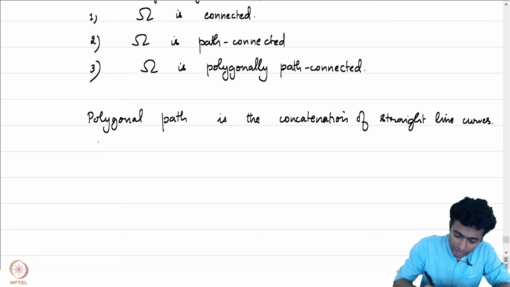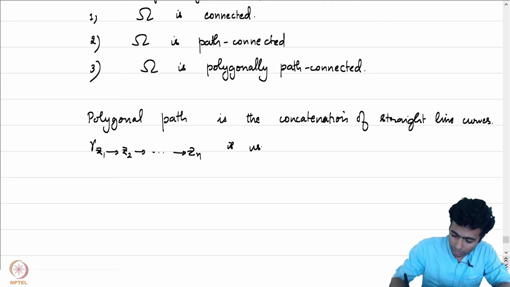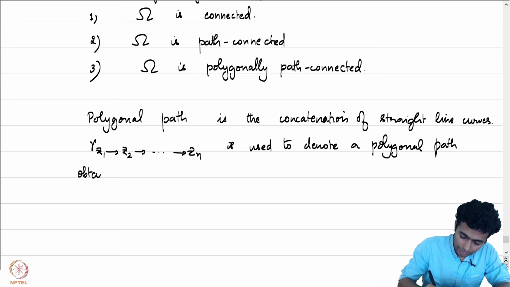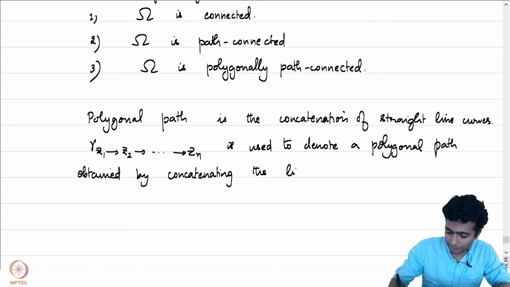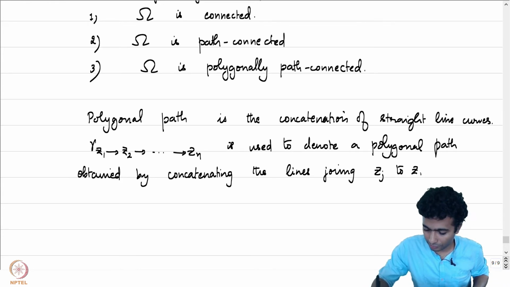So, typically polygonal paths are written in this manner. This is used to denote a polygonal path obtained by concatenating the straight line paths, the lines joining, let me just write it informally as zj to zj plus 1.